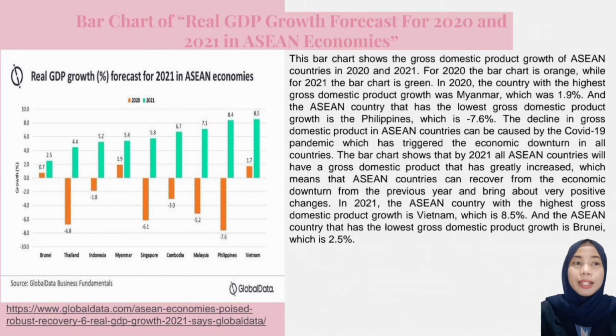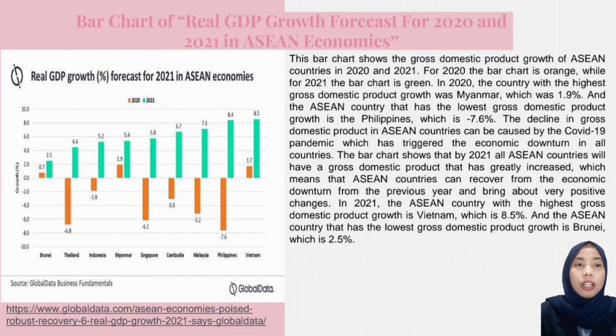For 2020, the bar color is orange, while for 2021, the bar color is green. In 2020, the country with the highest gross domestic product growth was Myanmar, which was 1.9%. And the ASEAN country that has the lowest gross domestic product growth is the Philippines, which is minus 7.6%. The decline in gross domestic product in ASEAN countries can be caused by the COVID-19 pandemic, which has triggered the economic downturn in all countries.